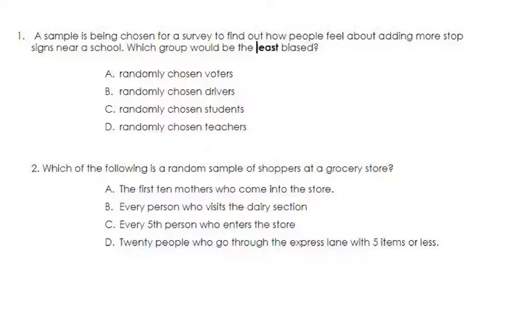So the first question says, a sample is being chosen for a survey to find out how people feel about adding more stop signs near a school. Which group would be the least biased? And if we're talking about that word biased, it means that they are leaning one way or another, that they have an opinion about it already.